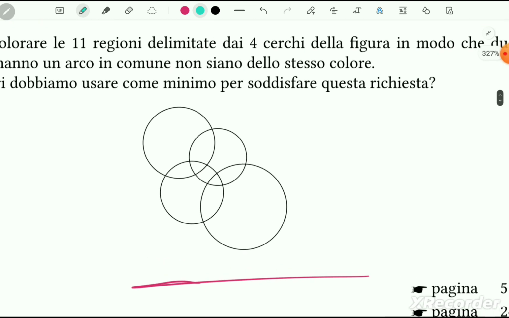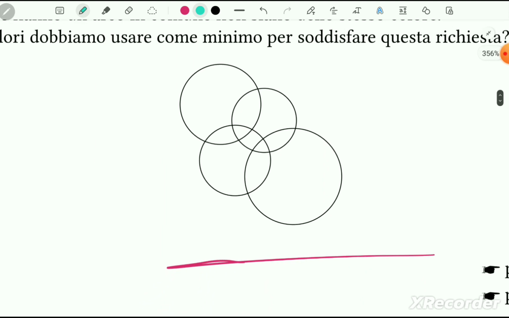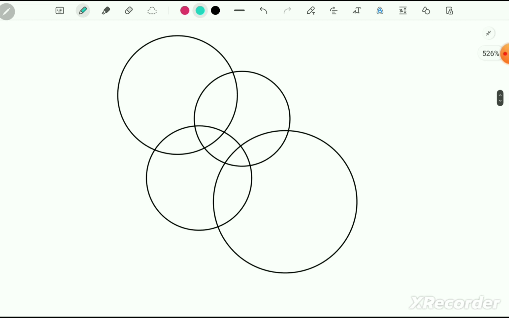Now let's draw it. How many ways can we color this? It's very simple. Let's start with any of the regions. We can number them, let's say 1, 2, 3, 4, 5, 6, 7, 8, 9, 10, 11.